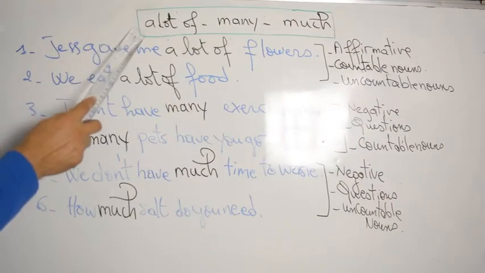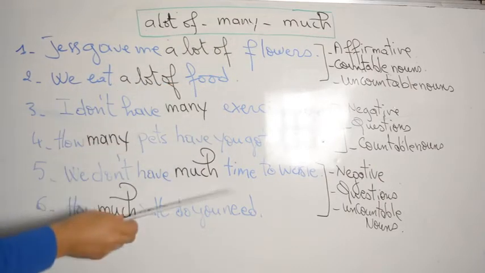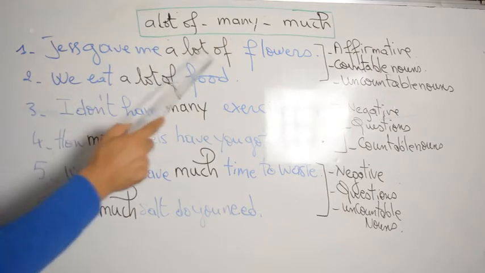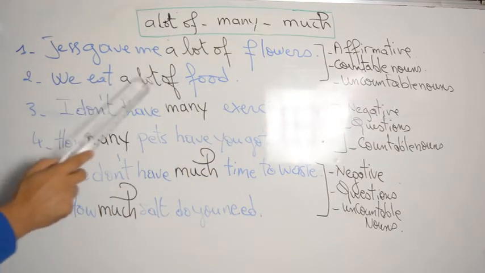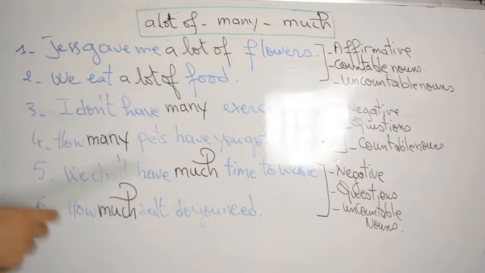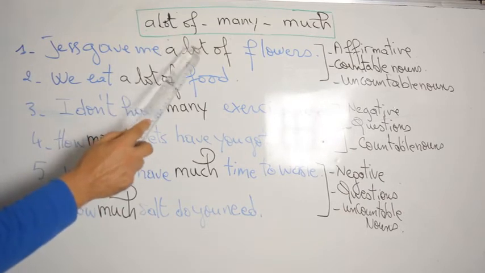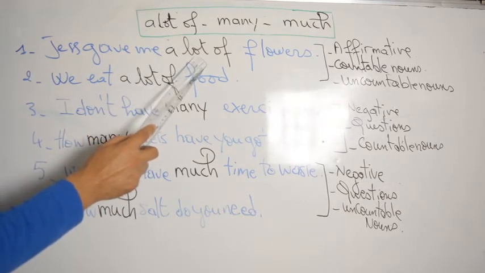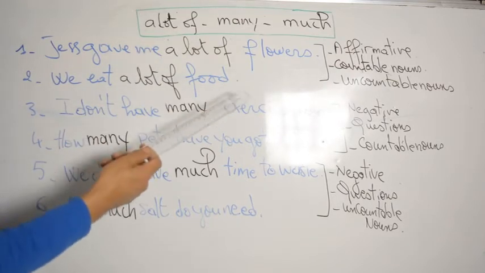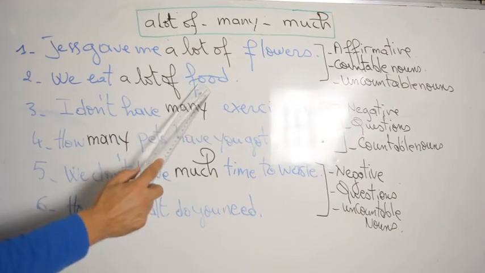Now let's practice a lot of, many, much. We are going through these sentences to see the uses of these words. Jess gave me a lot of flowers. We eat a lot of food. What do you notice here? A lot of means a big quantity. So we use a lot of with plural forms, okay? So we use it with plural forms in order to express plurality, alright? So we use it with countable nouns and uncountable nouns.